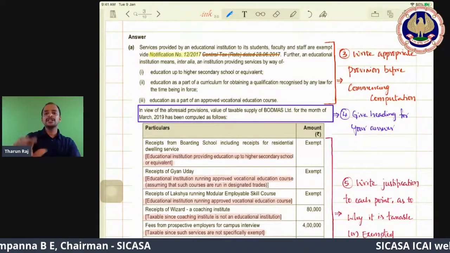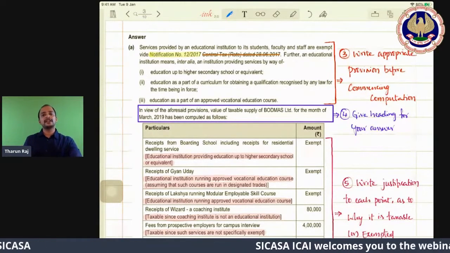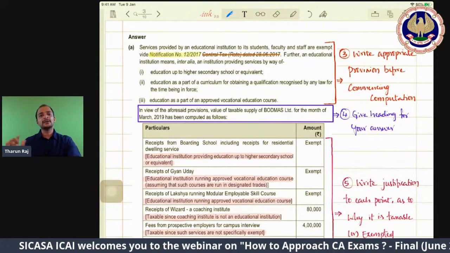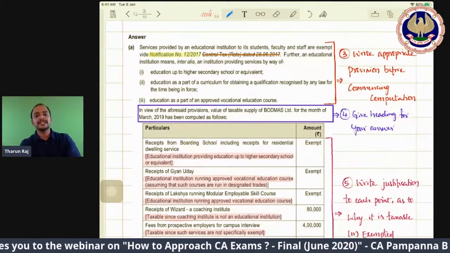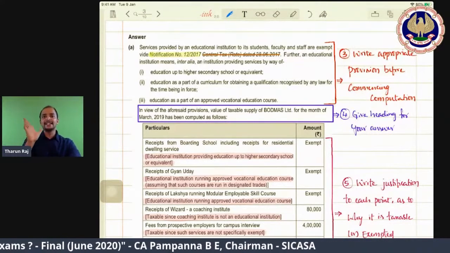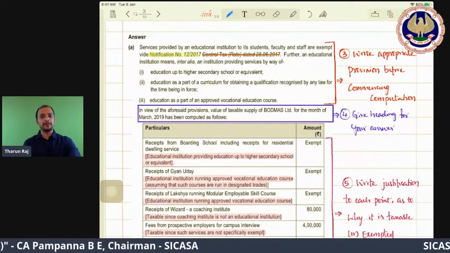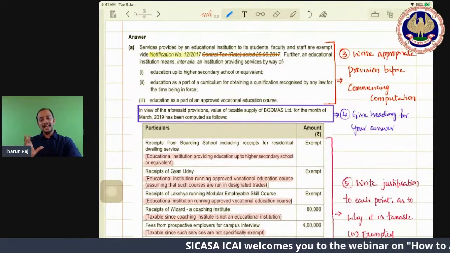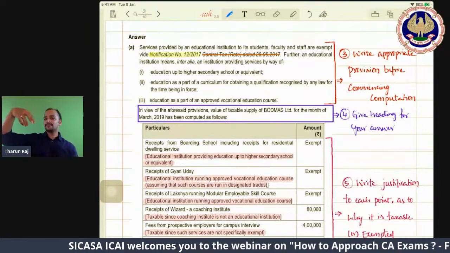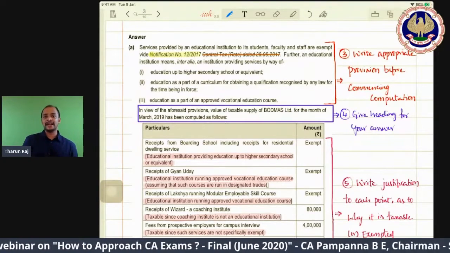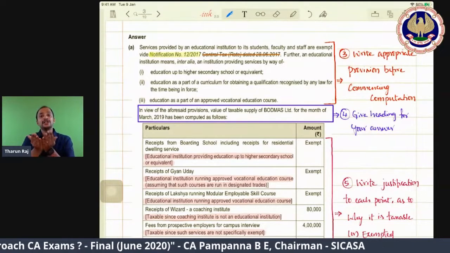Then composition scheme. A lot of points are there in the composition scheme, but all these are in section 10. So when you are writing something about the composition scheme, you need to write as per section 10. In the same way, registration. Compulsory registration has multiple points, but all these come in section 24, so you need to remember 24. Like that, the particular concept heading section will be there. At least try to remember that heading section. That's how you need to start.